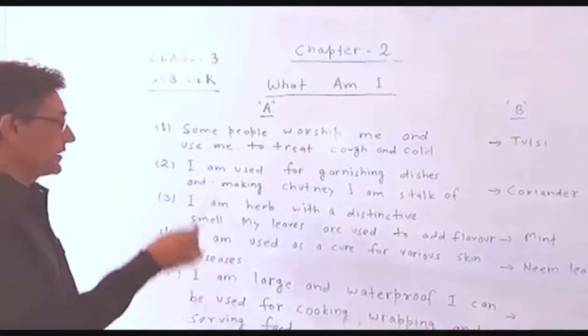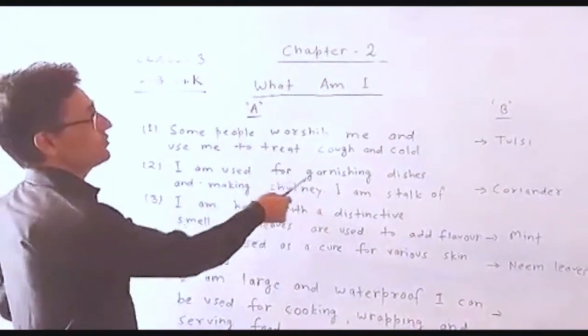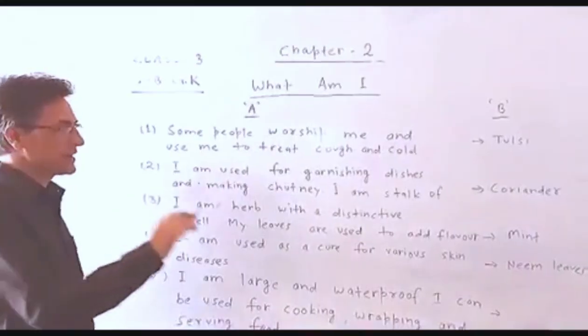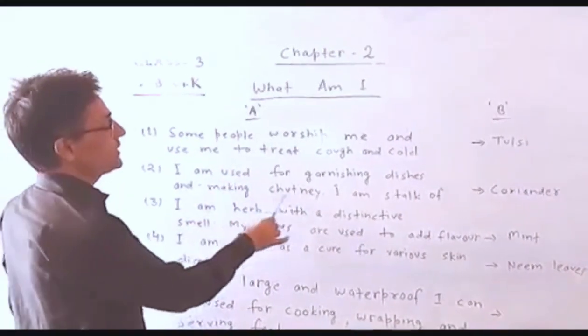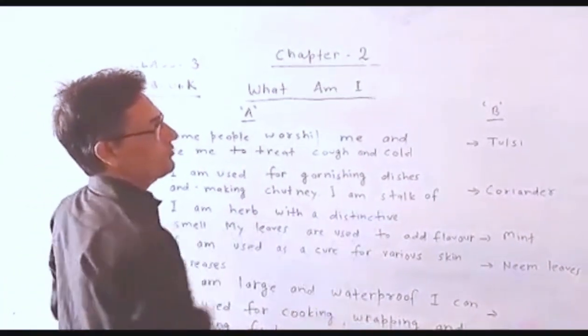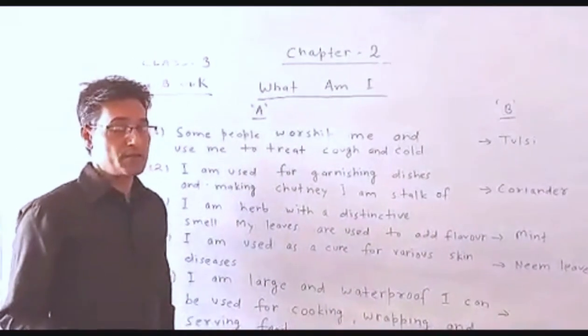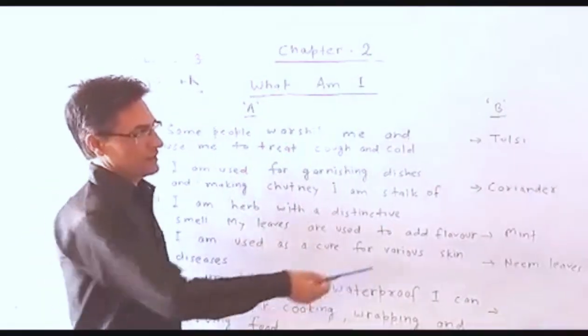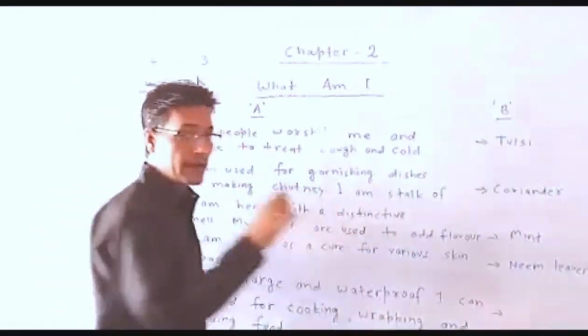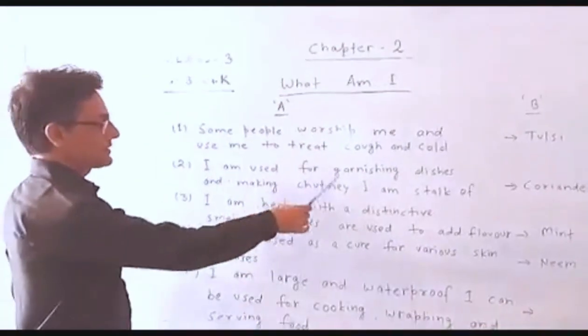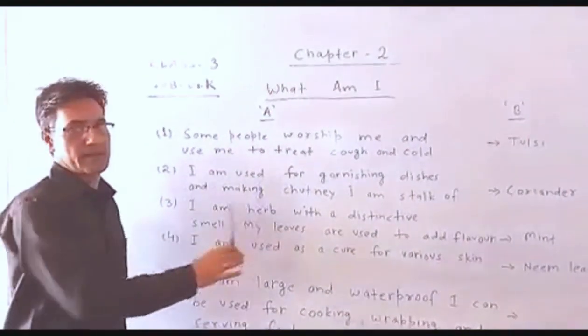Listen carefully. Read carefully. I am used for garnishing. Garnishing dishes means decorating dishes and making chutney. What is the name of this leaf? Coriander. Coriander is used for garnishing dishes and making chutney.